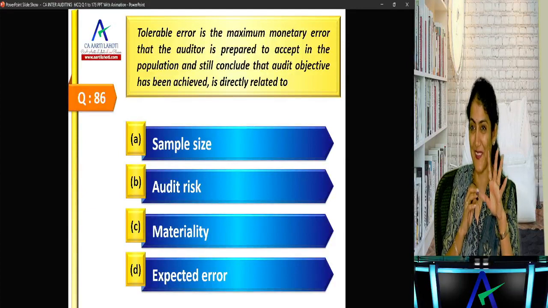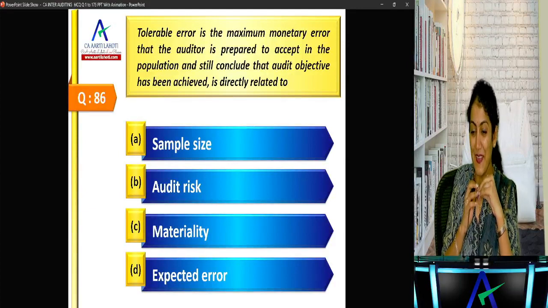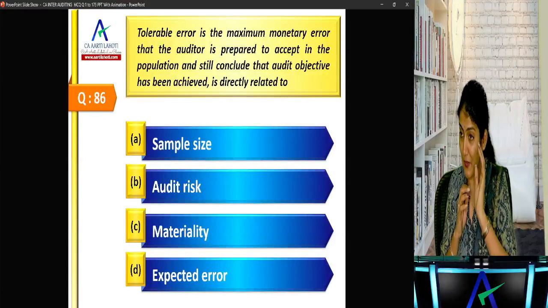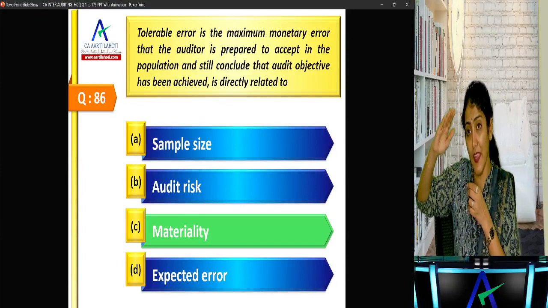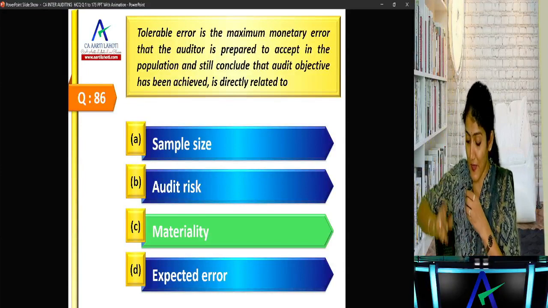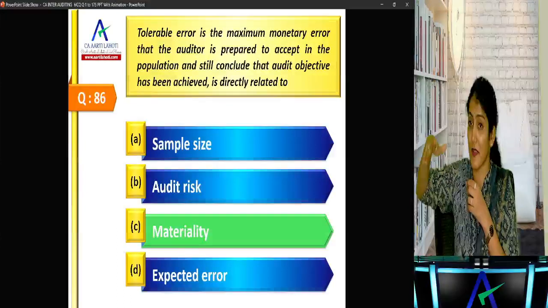All four, only audit risk you are not saying. Tolerable error is the maximum monetary amount, right? That the auditor has set as tolerable error. The more the tolerable error, the lower would be the materiality. So it is inversely related to the materiality, and to sample size it is inversely related.